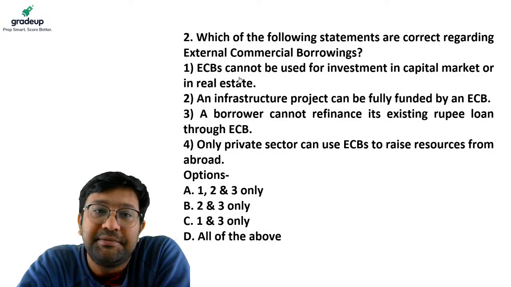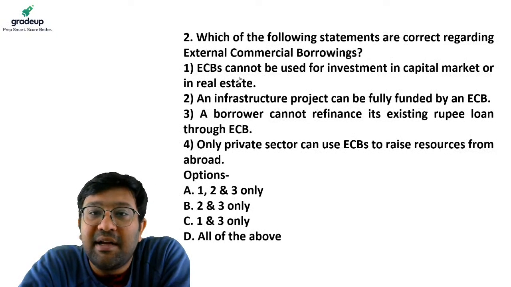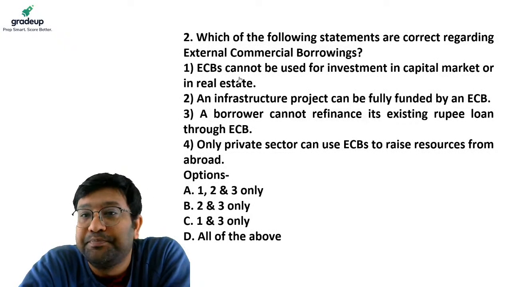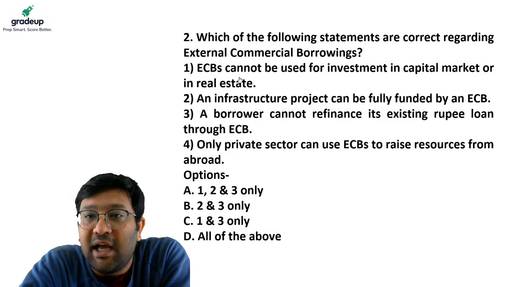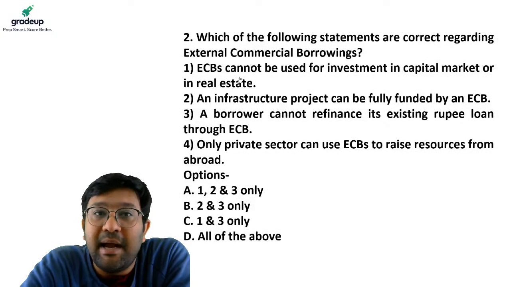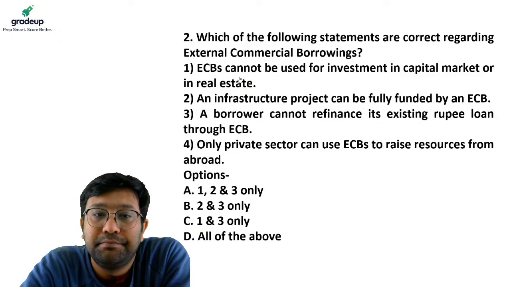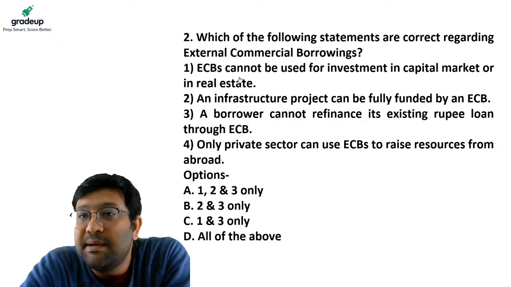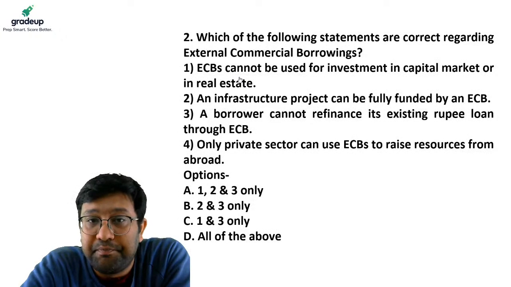I'm waiting for your answers. Which of the following statements are correct regarding external commercial borrowing? Abdesh is saying B. Hello Jugal. Praveen is saying A. Rudra Mishra is saying C. Vikas is saying C. Ritu is saying B. Hardesh is saying C. Guys, attempt. C is the maximum answer I have got for this question.